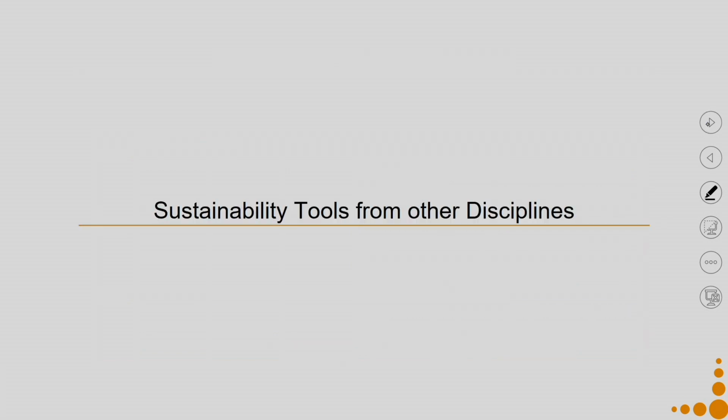Once we were done with this particular methodology, we went into discussion of sustainable tools from other disciplines. So, now we will try to see how these tools for sustainability are actually created.